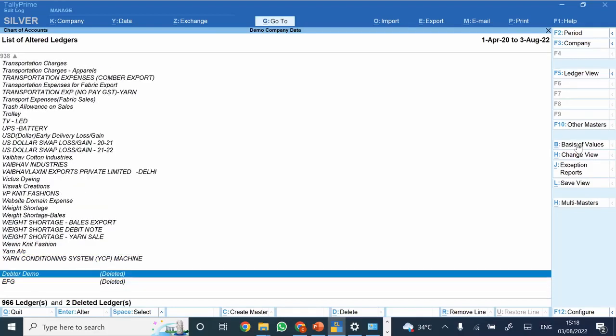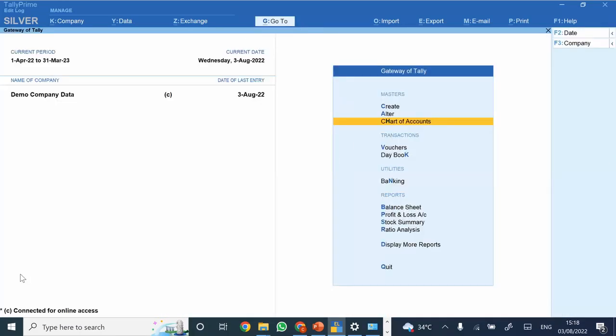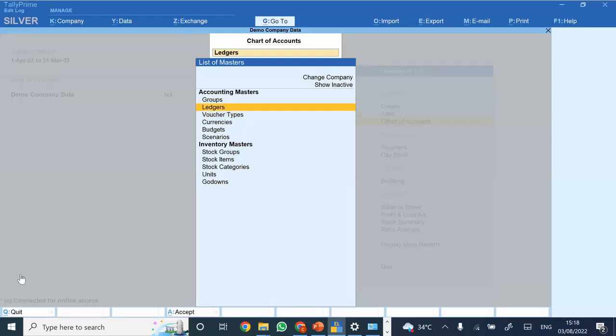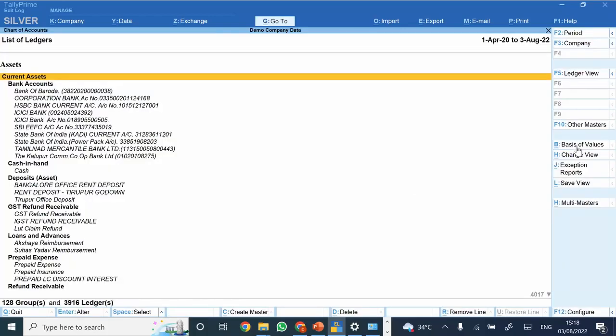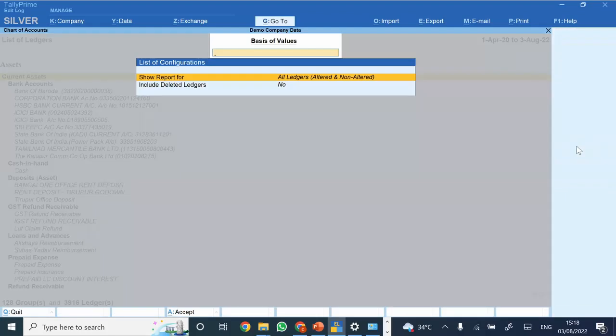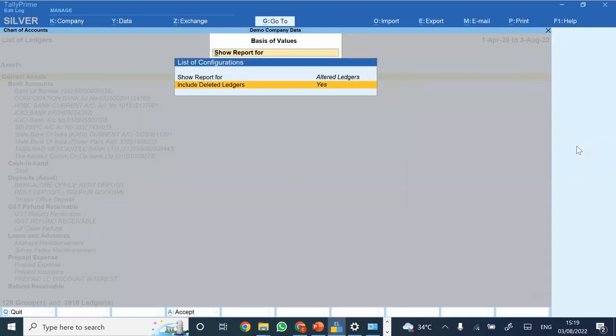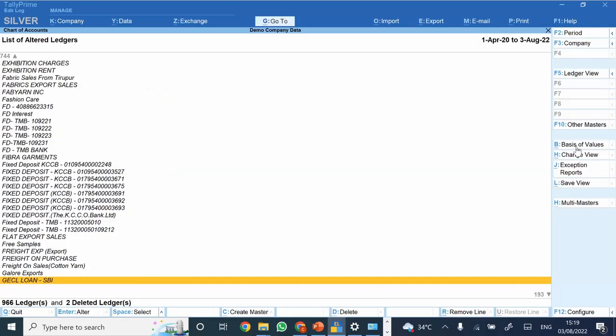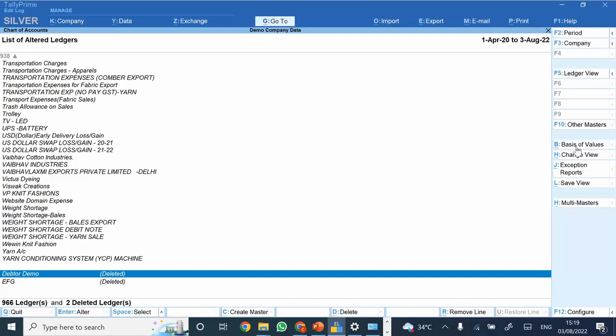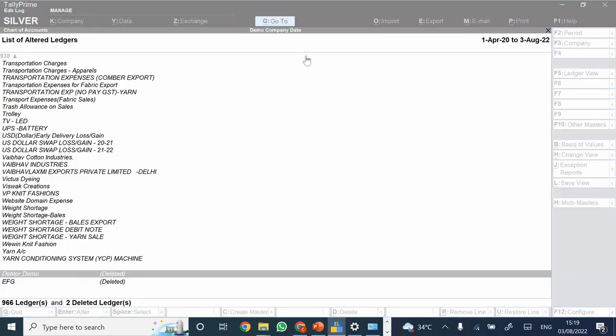Now see, it is displaying here that I have created this particular ledger master. So I went to charts of accounts, then to ledgers. Then here I again went to basis of value. There I'm going to alter transactions, and there I'm going to include deleted ledgers. So this has been set to yes. And at the end, it is displaying me here with the data demo. So see, you would be able to see the deleted masters also in this.